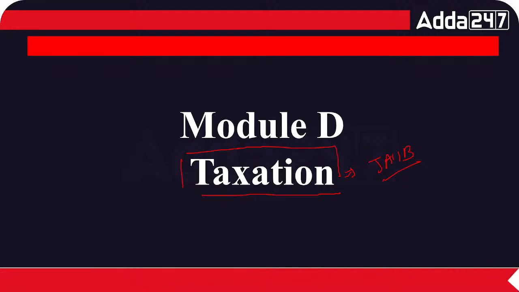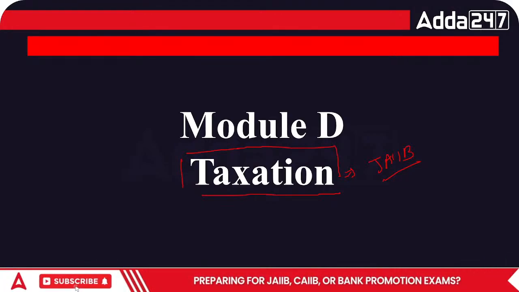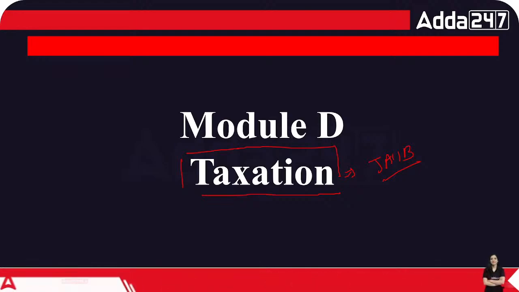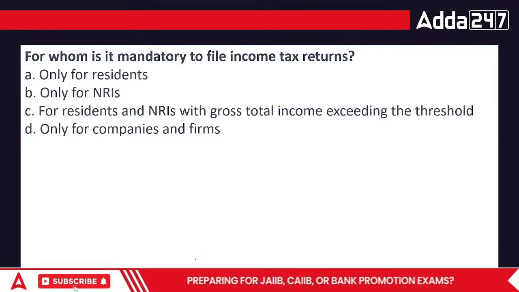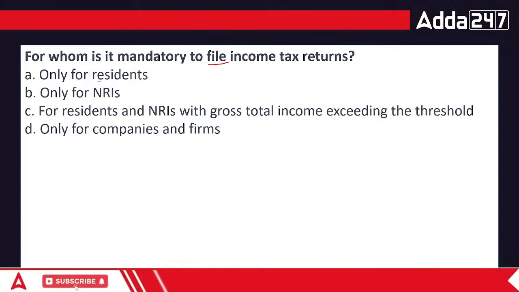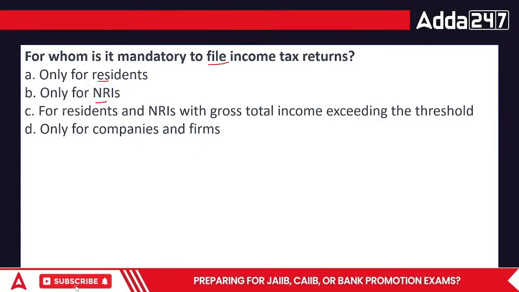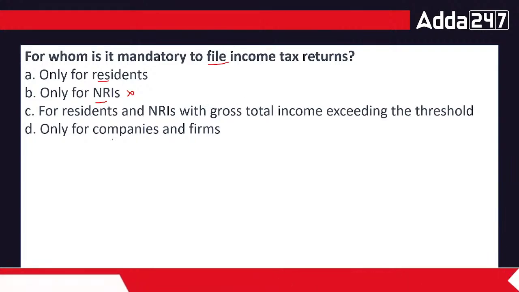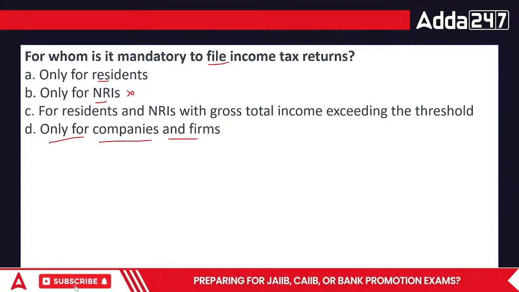Done, everyone? Okay, now comes the next point. In terms of taxation, here comes the first question. For whom is it mandatory to file income tax returns, everyone? Only the residents, only the non-residents, for residents and NRIs with gross total income exceeding the threshold, or only for companies and firms.